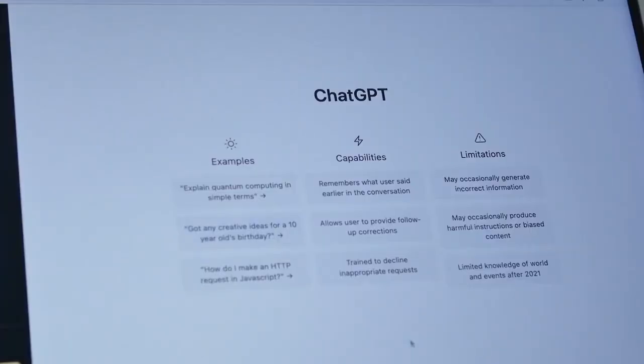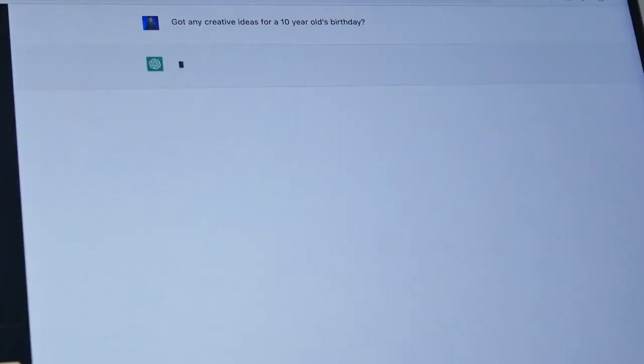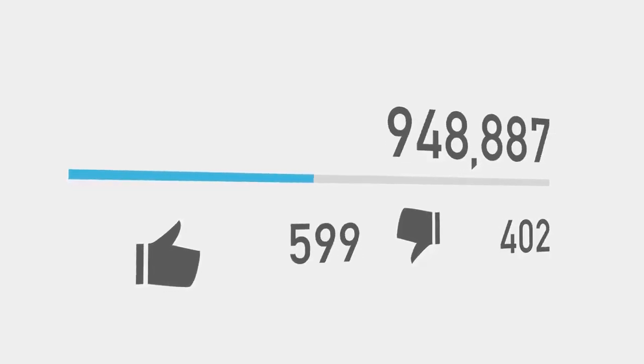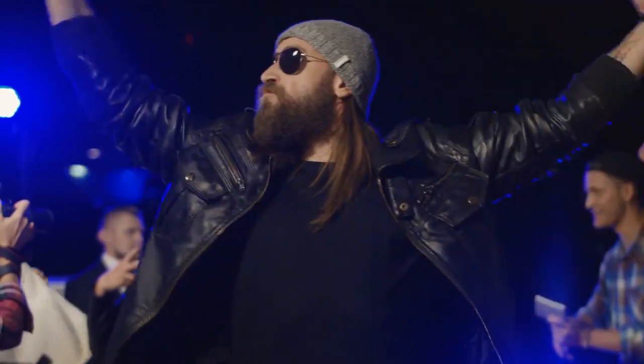With our title secured, we now seek the power of tags. We summon ChatGPT once more, requesting its wisdom in the realm of keywords. Give me a total of 500 character keywords to get views on a YouTube video with the title. And there it is, our golden ticket to views and fame.